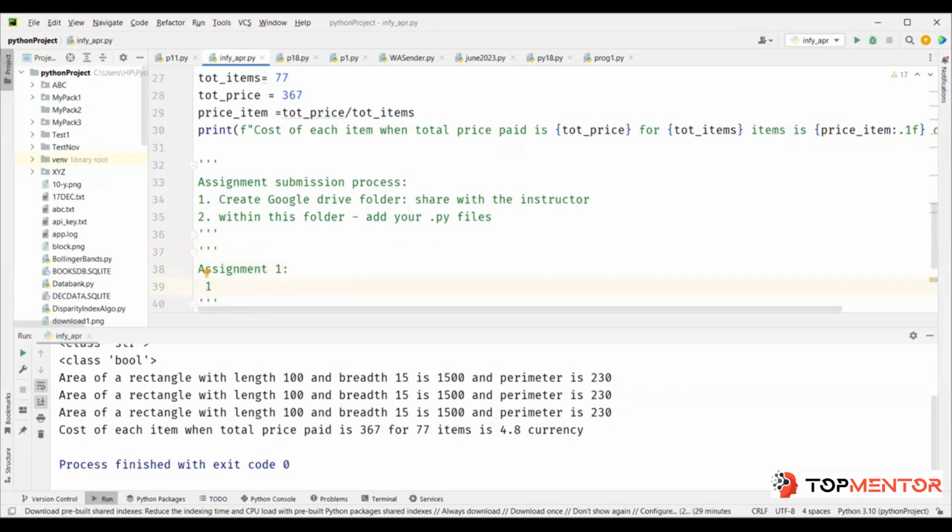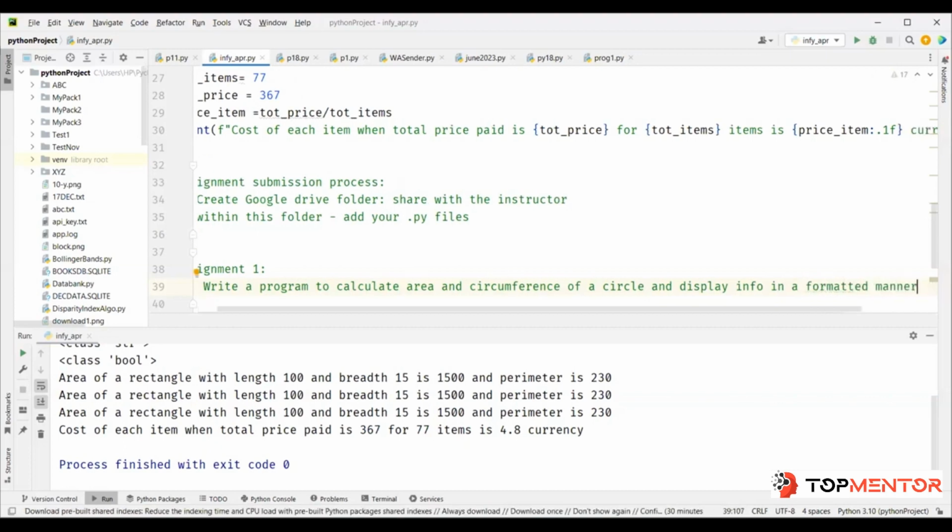Assignment 1, first program: write a program to calculate area and circumference of a circle in a formatted manner, something like what we have done in today's session.